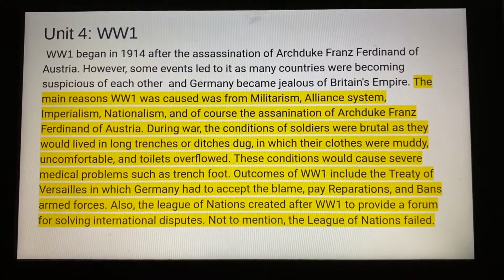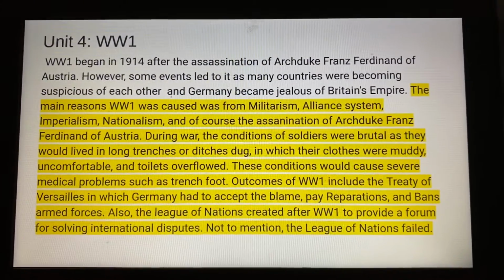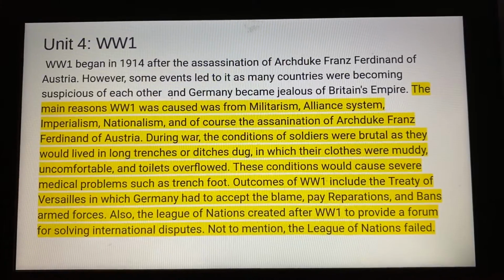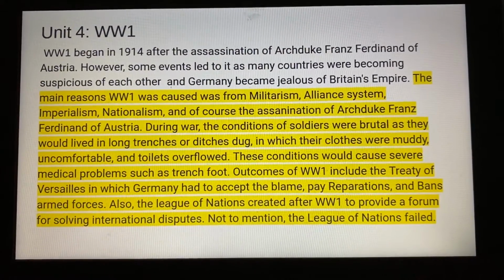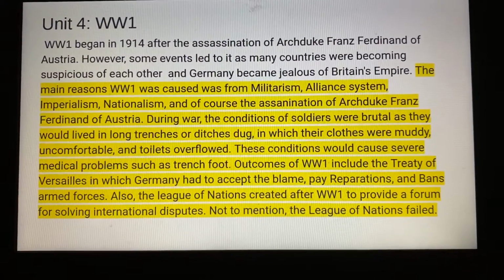Unit 4, World War I. The main reasons World War I was caused was from militarism, alliance system, imperialism, nationalism, and of course the assassination of Archduke Franz Ferdinand of Austria.